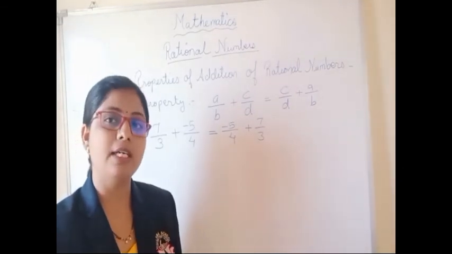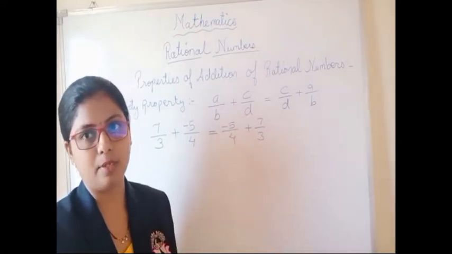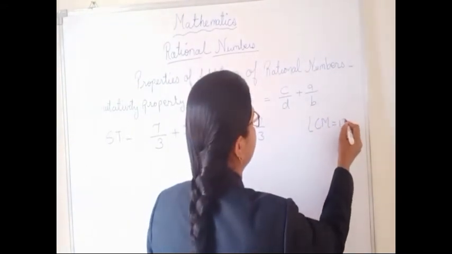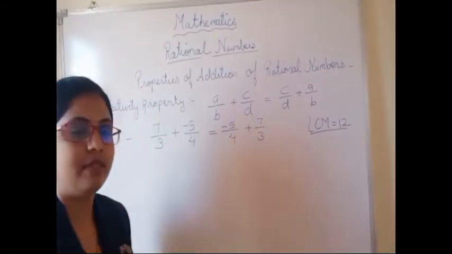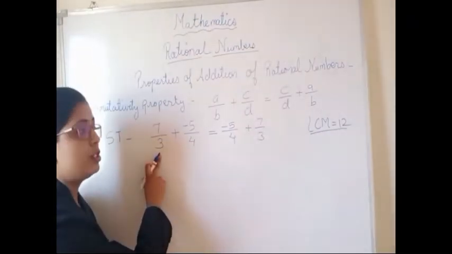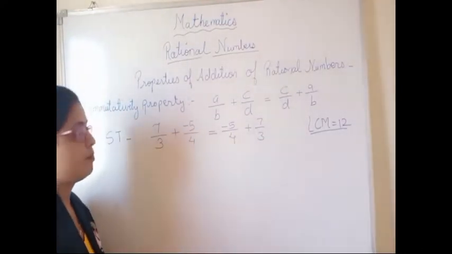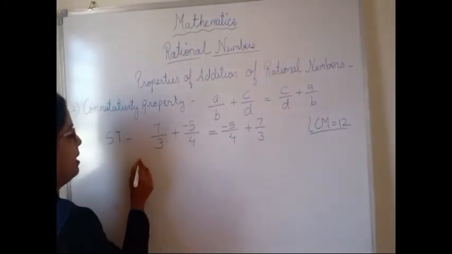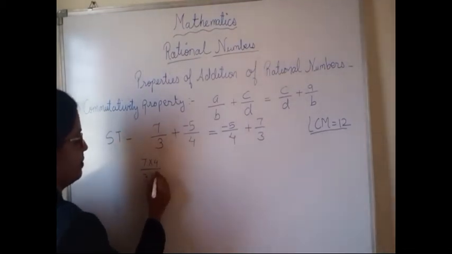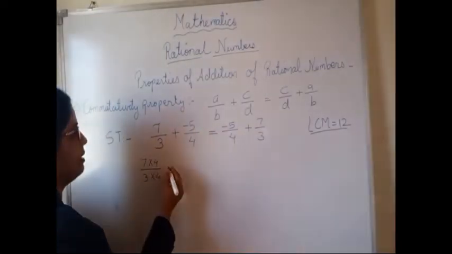we have the method of making them equal, that is finding the LCM or cross multiplication. But if we are finding the LCM, we will get the lowest value for that particular example. So now the LCM will be 12. Okay, LCM will be 12. So with what number will I multiply 3 so that I get 12? I will multiply with 4. So the same number I will multiply upside. This we have studied in fractions. I think in 5th standard you people have studied it already, but still we will solve it in that method.